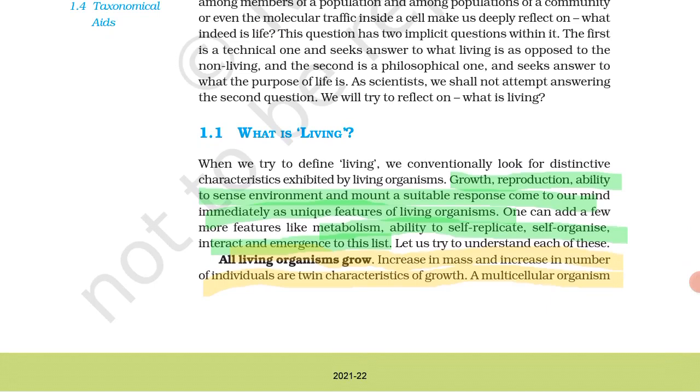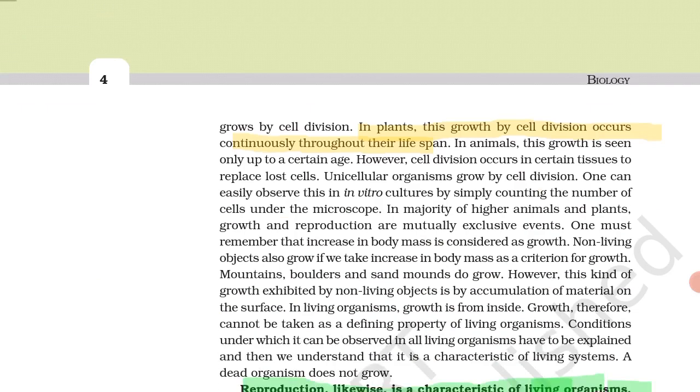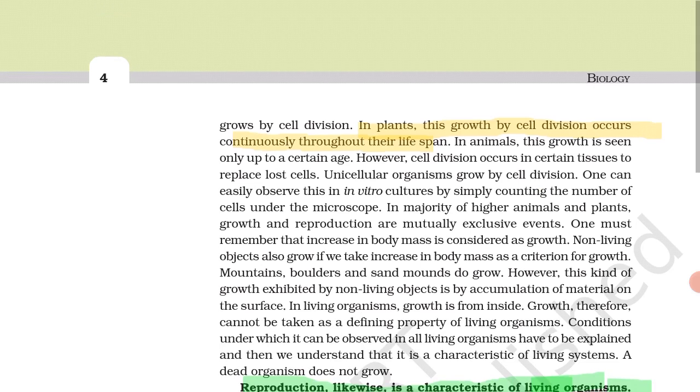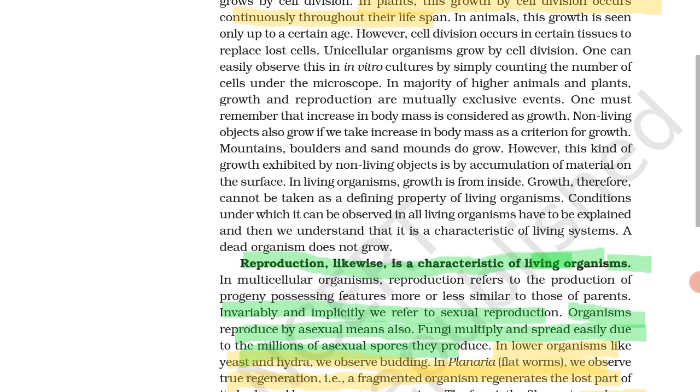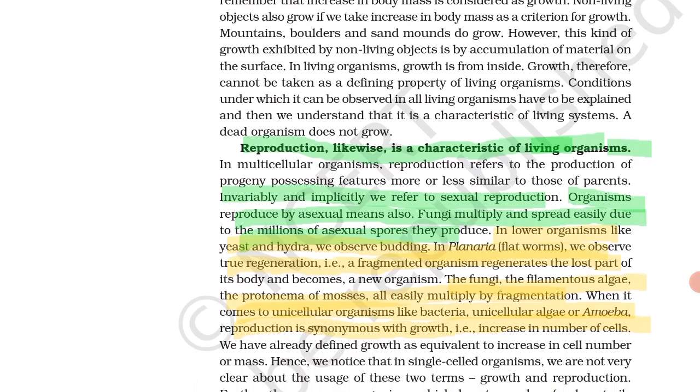Plants grow throughout their lifespan. In multicellular organisms, growth and reproduction are mutually exclusive events. In plants, growth by cell division occurs continuously throughout their lifespan. Reproduction likewise is a characteristic of organisms.